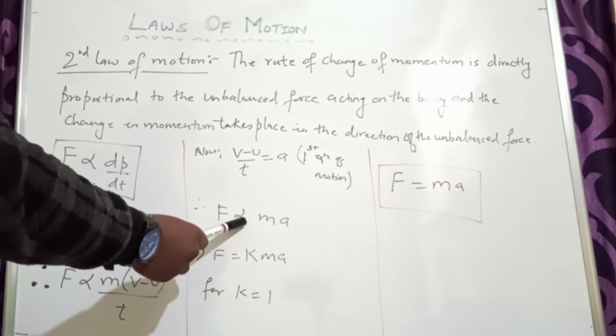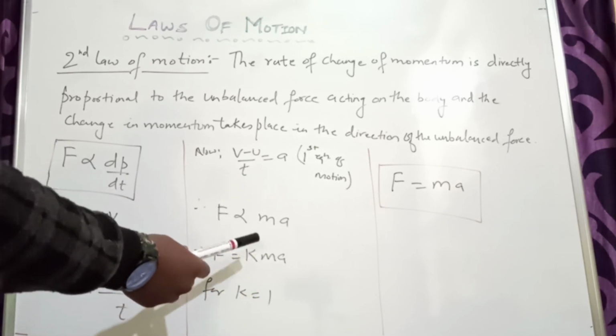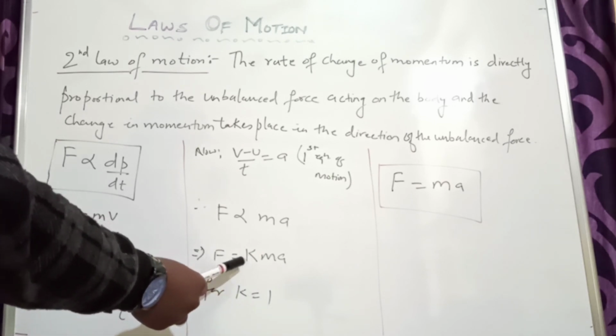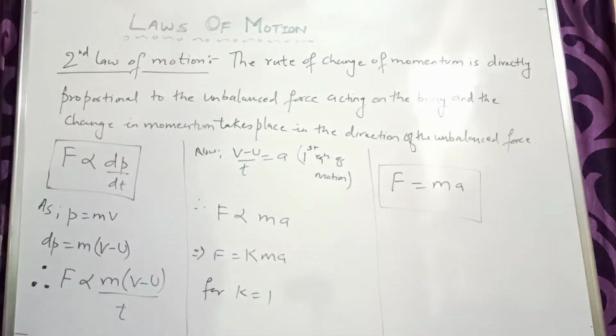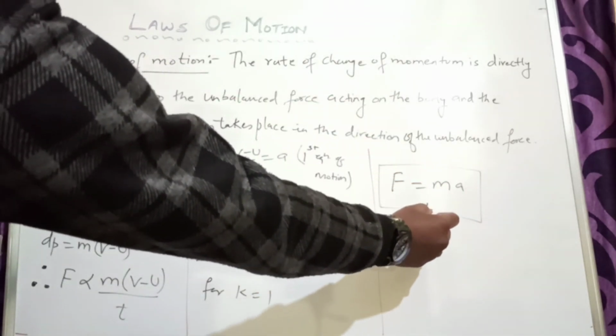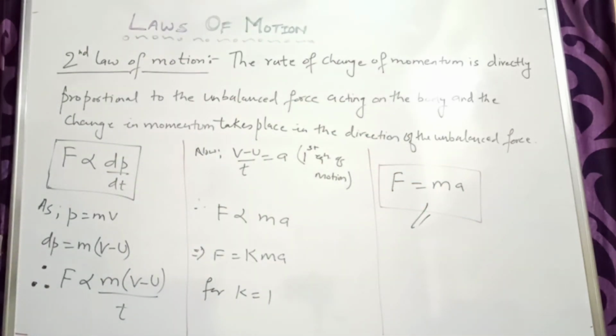Now to convert the directly proportional sign into an equation, I have to put a constant. Here k is that constant. So F is equal to k m a. For k equal to 1, F is equal to m into a. So basically this is the expression of your second law of motion. This is your second law of motion.